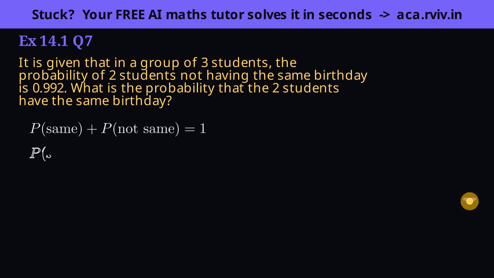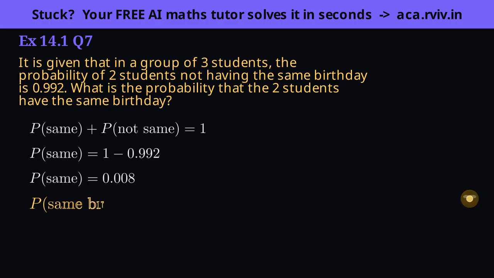We are given the not same chance as 0.992, so rearrange: the same chance is 1 minus that. 1 minus 0.992 leaves 0.008, a very small chance, which fits, since matching birthdays is rare. Insight: when a problem hands you the probability of the not event, don't recompute from scratch. 1 minus it gives the event you want directly.